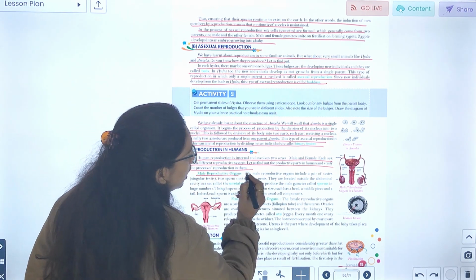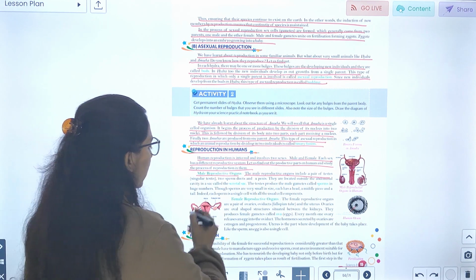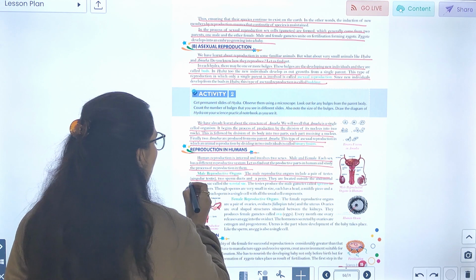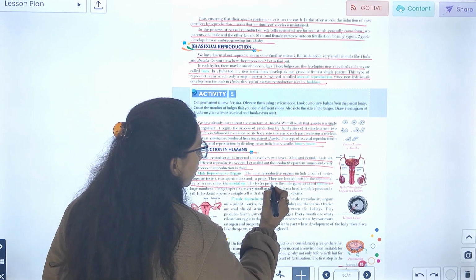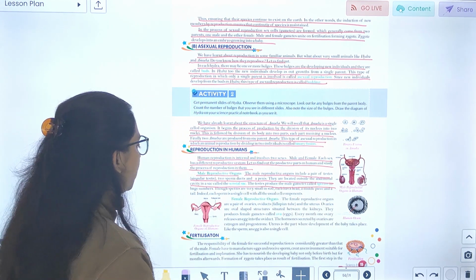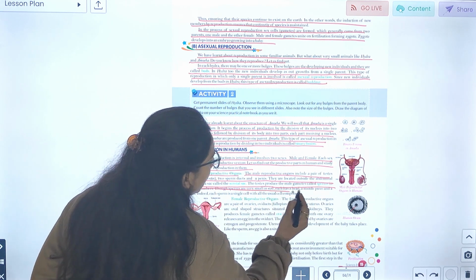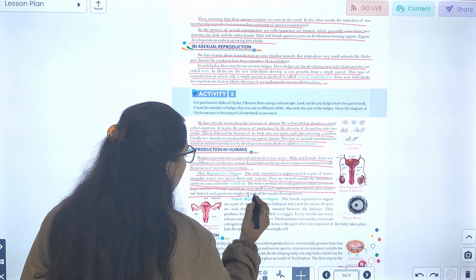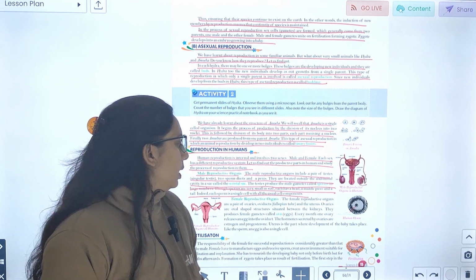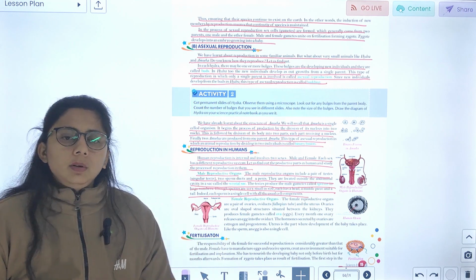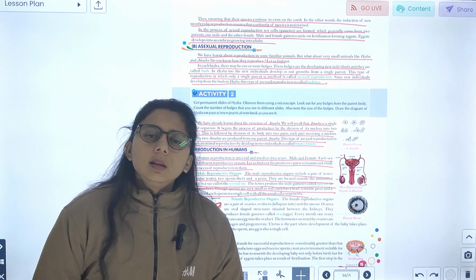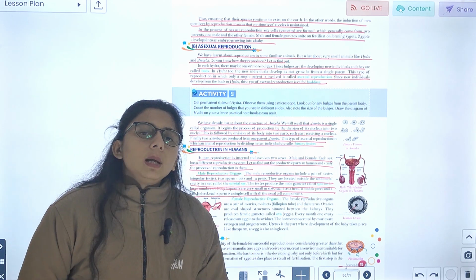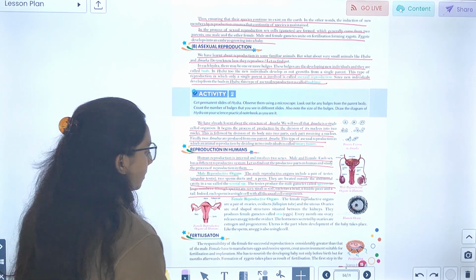Male reproductive organs. The male reproductive organs include a pair of testes, singular testis, two sperm ducts and a penis. They are located outside the abdominal cavity in a sac called scrotum. The testes produce the male gamete called sperm in humans and other mammals. Sperm are very small in size; each has a head, a middle piece and a tail. Indeed, each sperm is a single cell with the usual cell components. ठीक है, जो testes में produce किए जाते हैं from the male gametes, हम क्या कहते हैं, sperm कहते हैं.